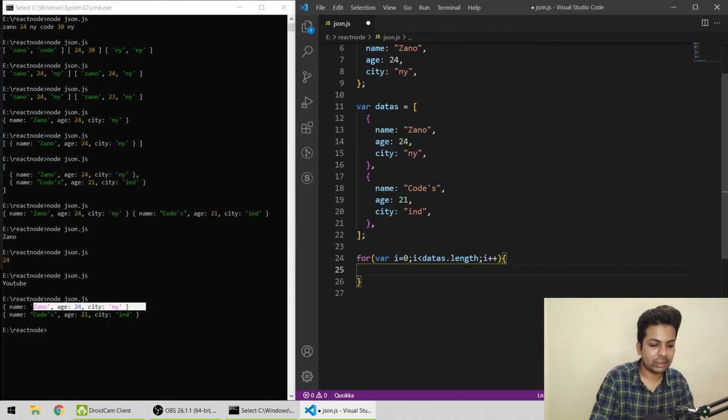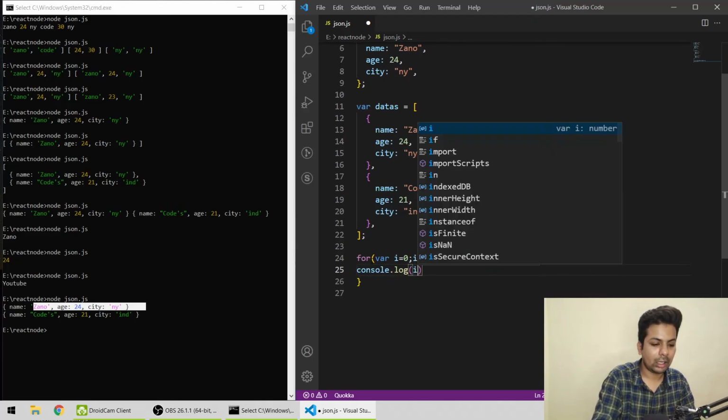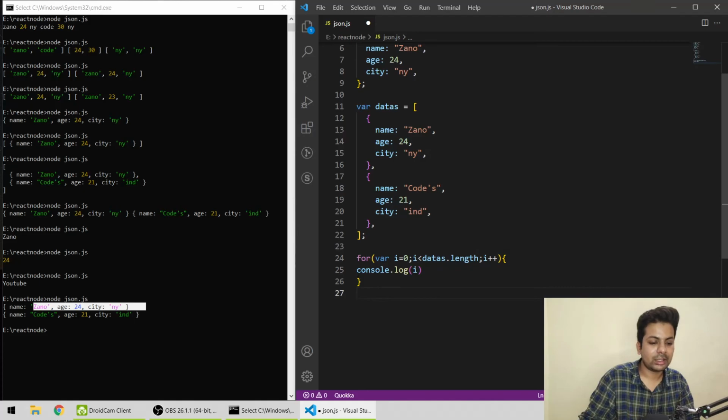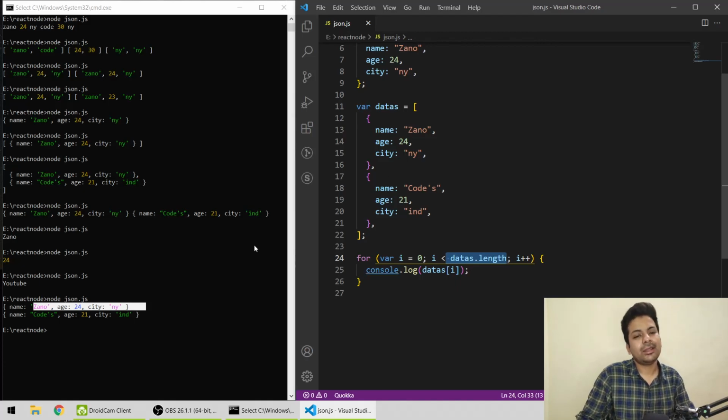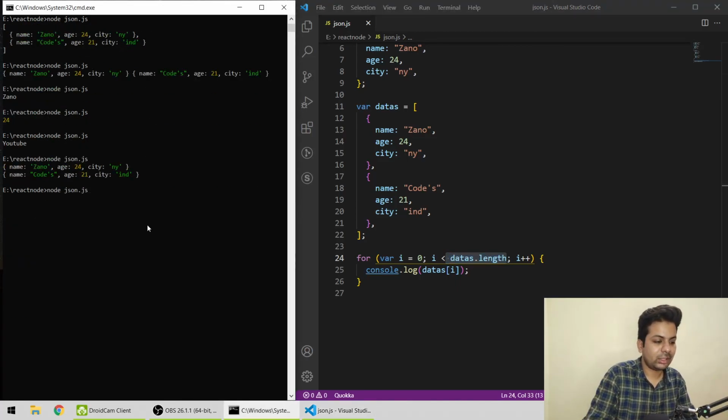Yeah, then we'll do console dot log datas i. Now here what we are doing, we're checking the loop till we reach this length, and I'm just taking index 0, 1, 2 and it will just print it, like a basic loop. Obviously I don't have to tell you that.